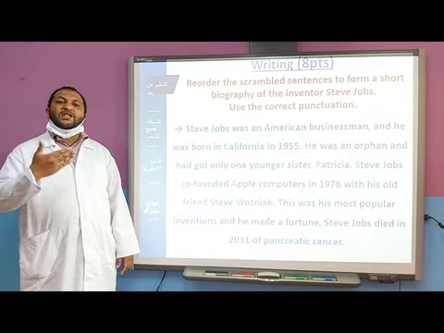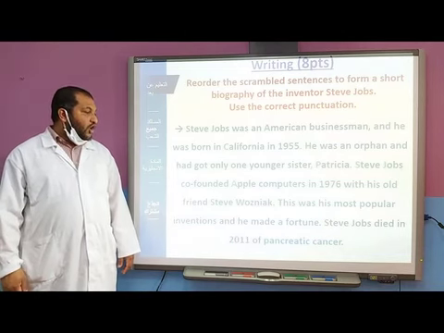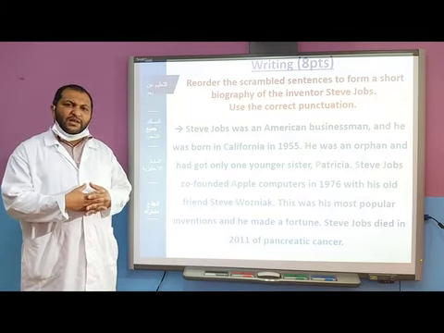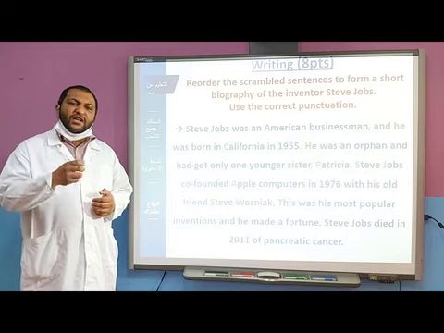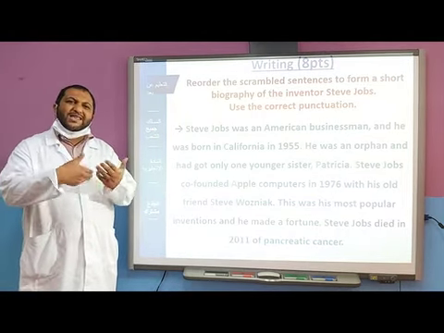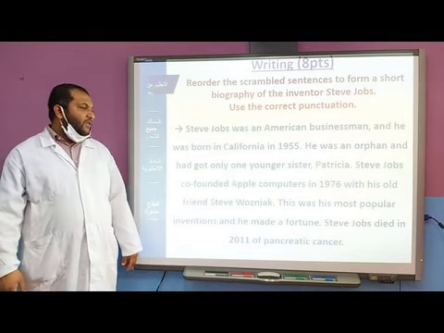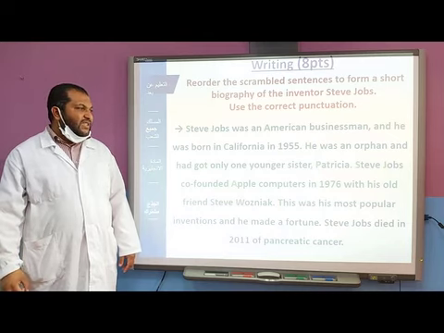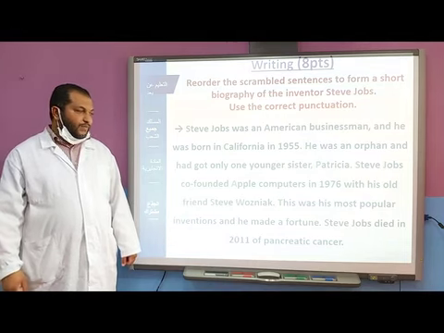Steve Jobs, again, Steve Jobs, a proper noun, takes a capital letter. Co-founded. Co-founded means that he founded, he established, he set up Apple Computers. It means with someone, in partnership with someone else. Co-founded Apple Computers in 1976 with his old friend Steve Wozniak.